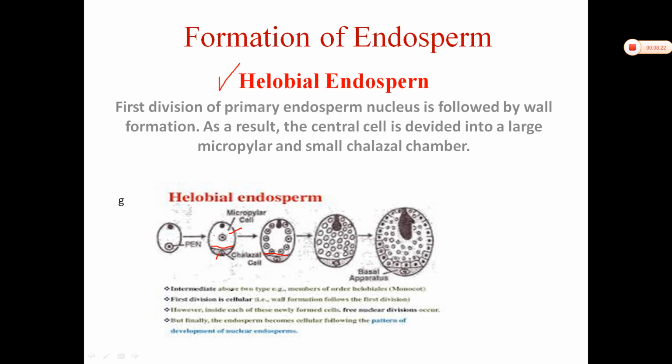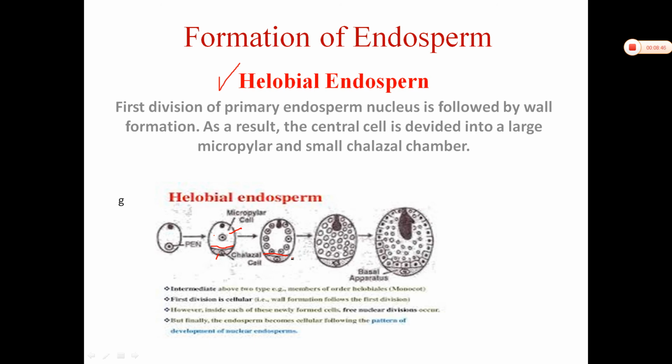Both types of division, both types of development, you can see here, but the difference is that a wall formation is new in this, and it happens in the halobial group of angiosperm plants, and therefore the name is given as halobial. Asphodelus is the example of halobial endosperm formation.